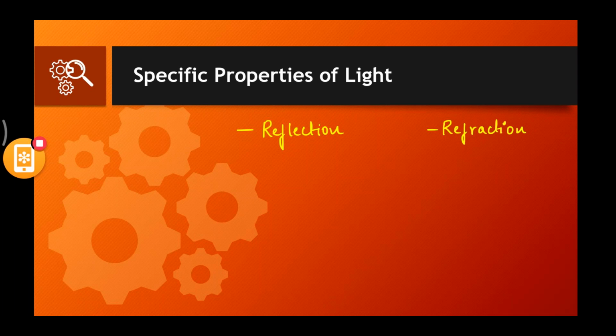No problem. You already know the specific properties of light. Only thing is, you're probably not able to recollect them. So reflection and refraction are what we have already studied, right? Virtual and real image is a different thing; it's not a property. Have you heard of this concept called dispersion? Dispersion of light? Yes. So dispersion is again a specific property of light.